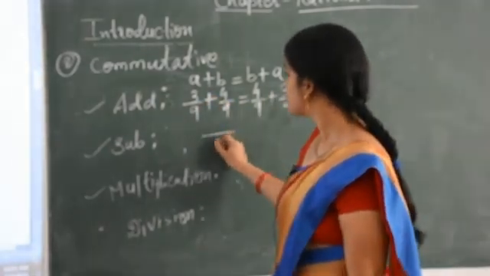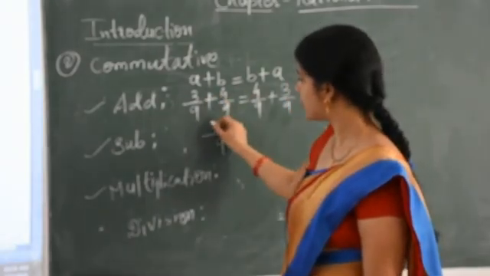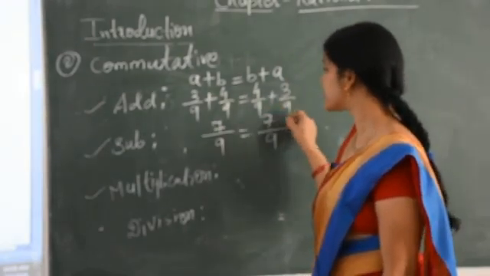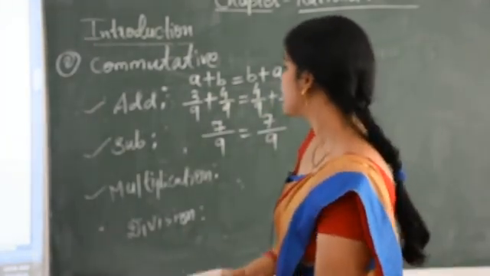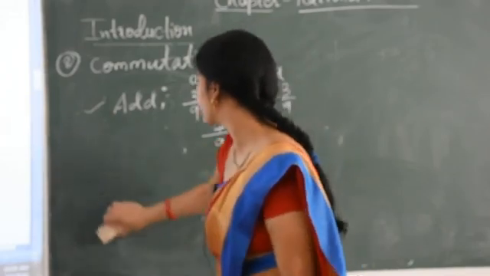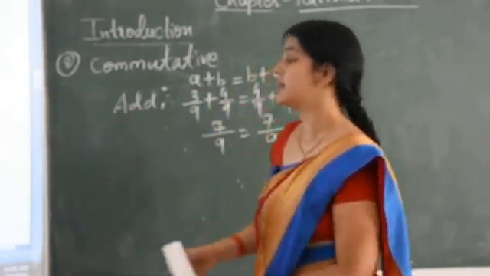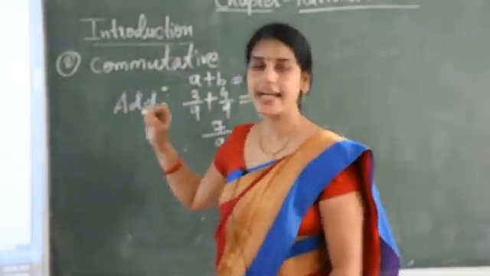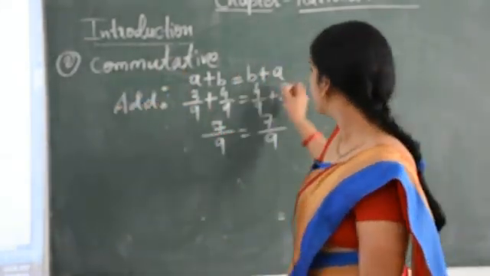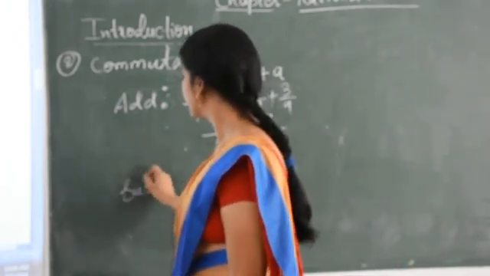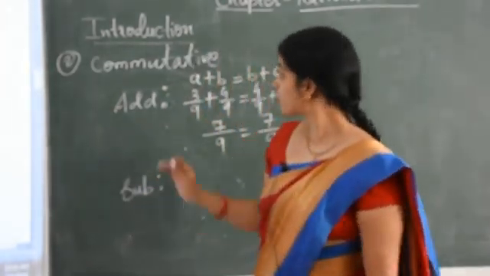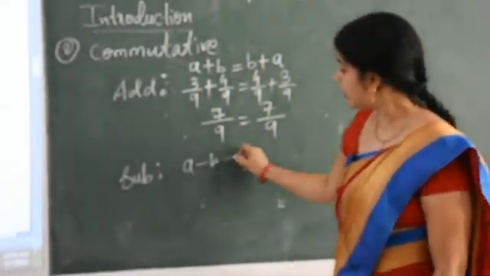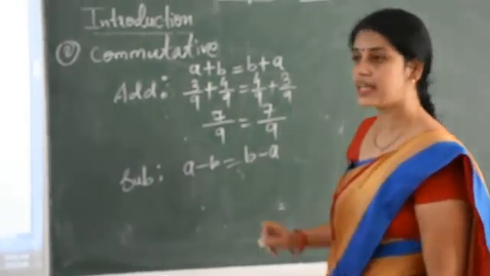Now add. So we get 3 plus 4 it is 7, and here again 4 plus 3 it is 7. That means LHS equal RHS. Both sides are equal. That means commutative property works on addition. Now we check it for subtraction. So for subtraction, our property is a minus b equal b minus a.